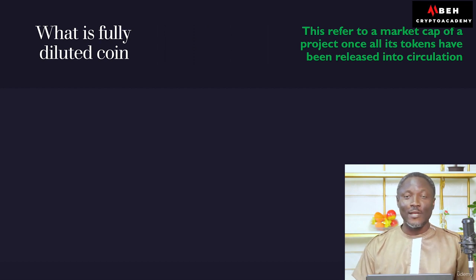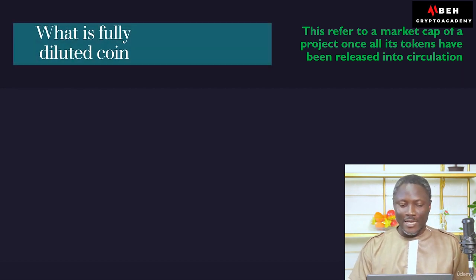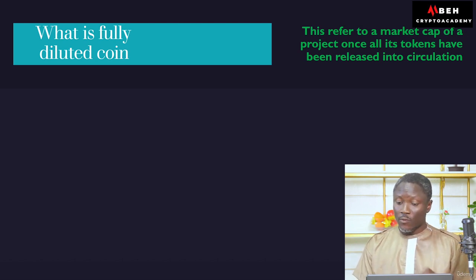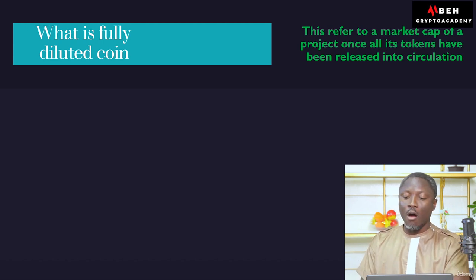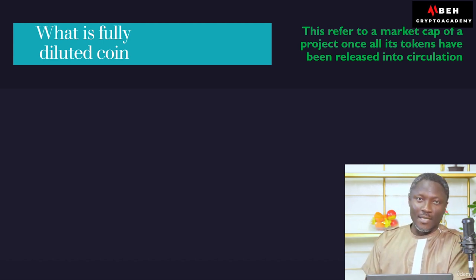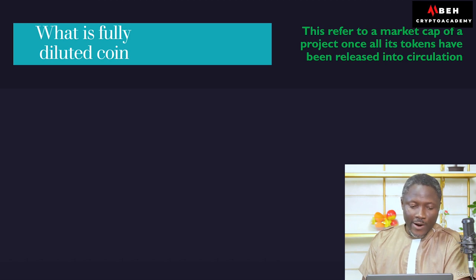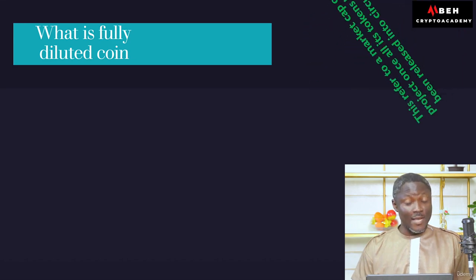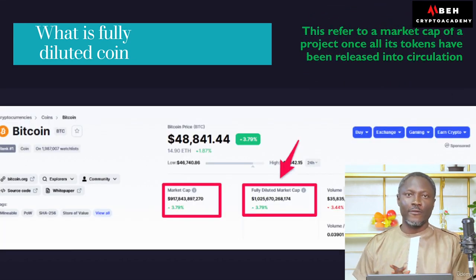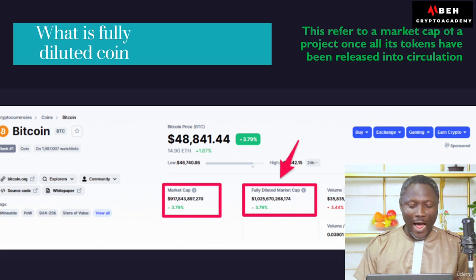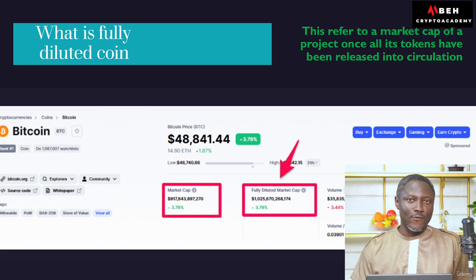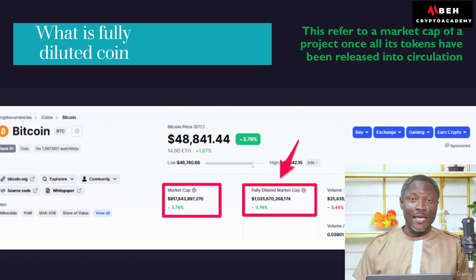All right, what is the fully diluted market cap? The fully diluted market cap refers to the market cap of a project once all its tokens have been released into circulation. All right. So once all of the coins have been released into circulation, then we are talking about the fully diluted market cap. Sometimes you have some tokens that have been locked up. You can't say that the market is fully diluted, but when all the coins have been released into circulation, we now say it is fully diluted.